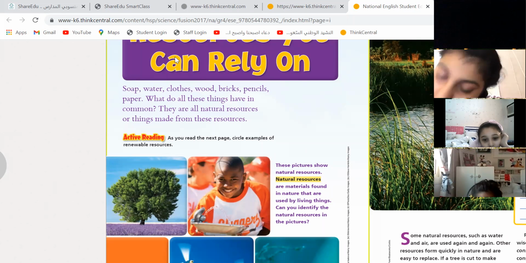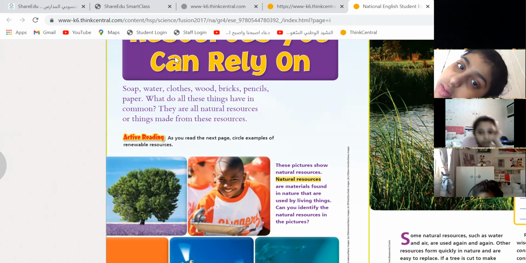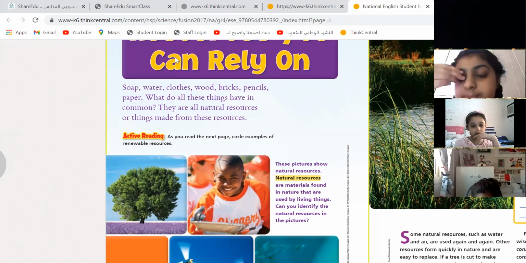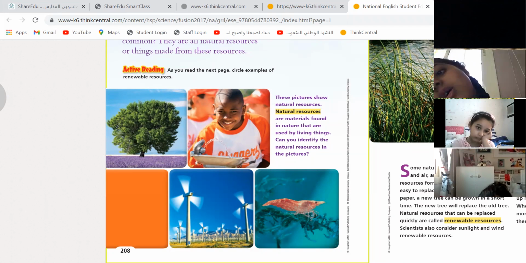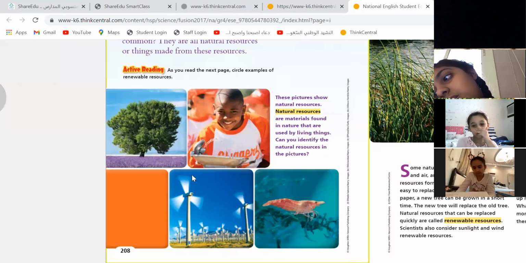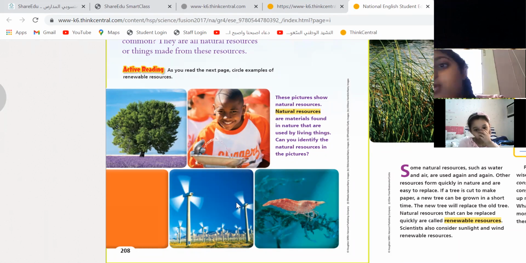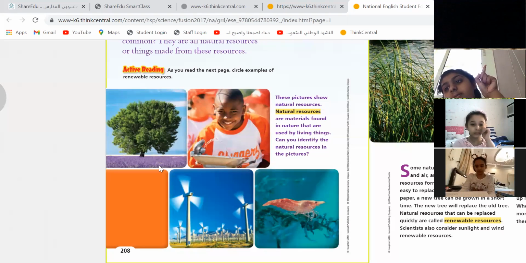Now, let's see. Like water, trees, animals, all found in nature. Okay, now look at this picture over here. These are all natural resources. What are these down here? Can you see them? Do you have any idea what these are? Like a fan? It looks like a fan, but it's really huge. Who has any idea about it?